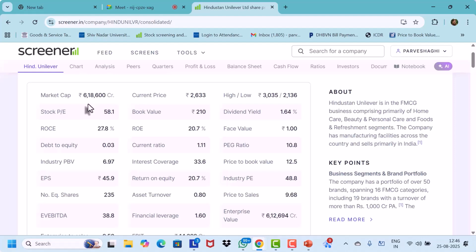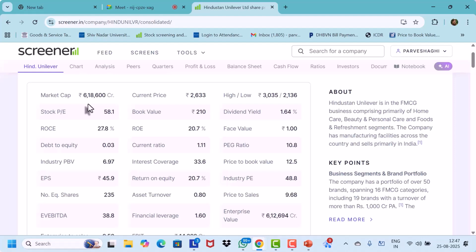Because the market is open, these figures can change over time. Okay, so the market cap is 6,18,600 crores. So that means if you want to buy all the shares of this company, you should have this much money with you. And one of the main objectives of all companies is to increase the valuation of their companies. Okay, fine. And this is the value of the company.